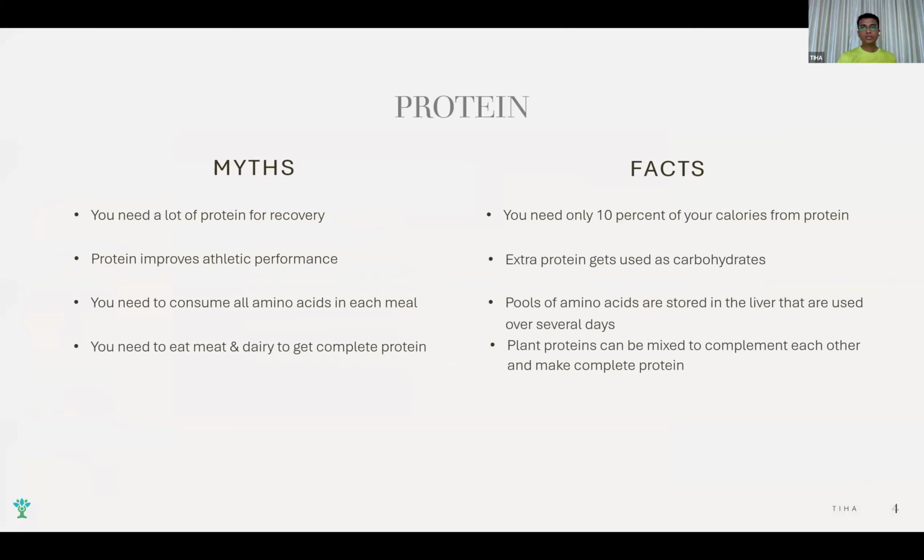Problem is that na, कि most of the organizations, in fact, the government organizations also, they are funded by meat and dairy industry. And there is a lot of conflict of interest in guidelines also. So this is the main reason, Vishal, that we are told that we need this many grams of protein per kilogram of body weight, and if you are this, then you need that. It's a big myth. It's a distorted fact, I would say, wherein there is a lot of conflict of interest behind who is sponsoring these organizations. Okay, so go with science, not with government agencies also, I would say.